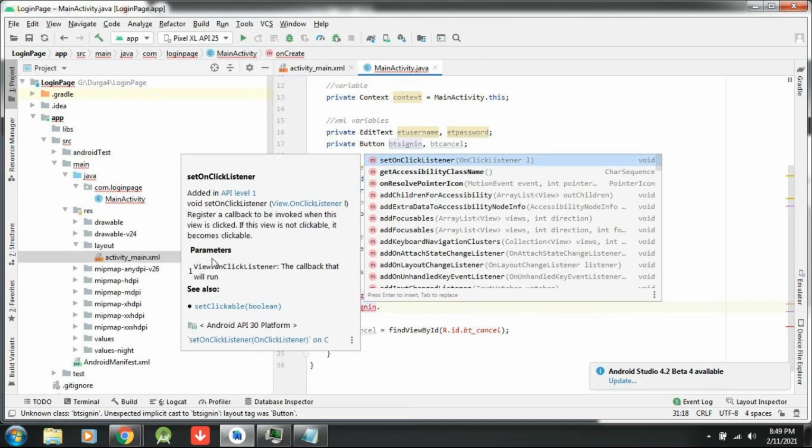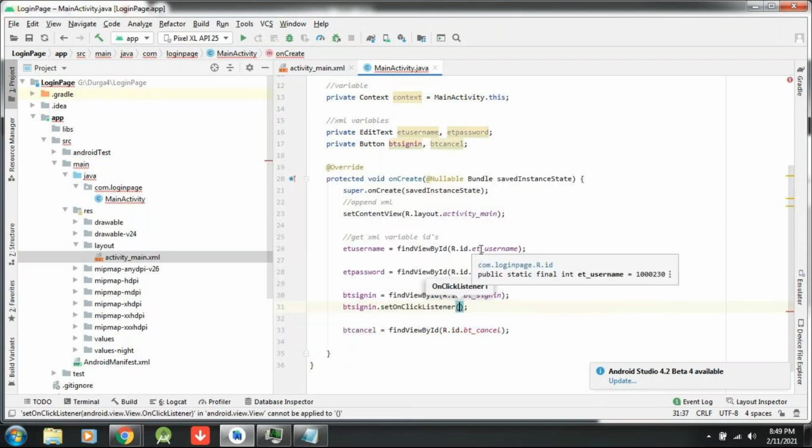It is requiring a parameter, OnClickListener. What is OnClickListener? I told you, OnClickListener is an interface. So for a button, if you would like to make it clickable, you have to write button sign in dot setOnClickListener. See here what I am writing. It is asking for some variable. Don't pass anything, just pass this. Why you have to pass this?